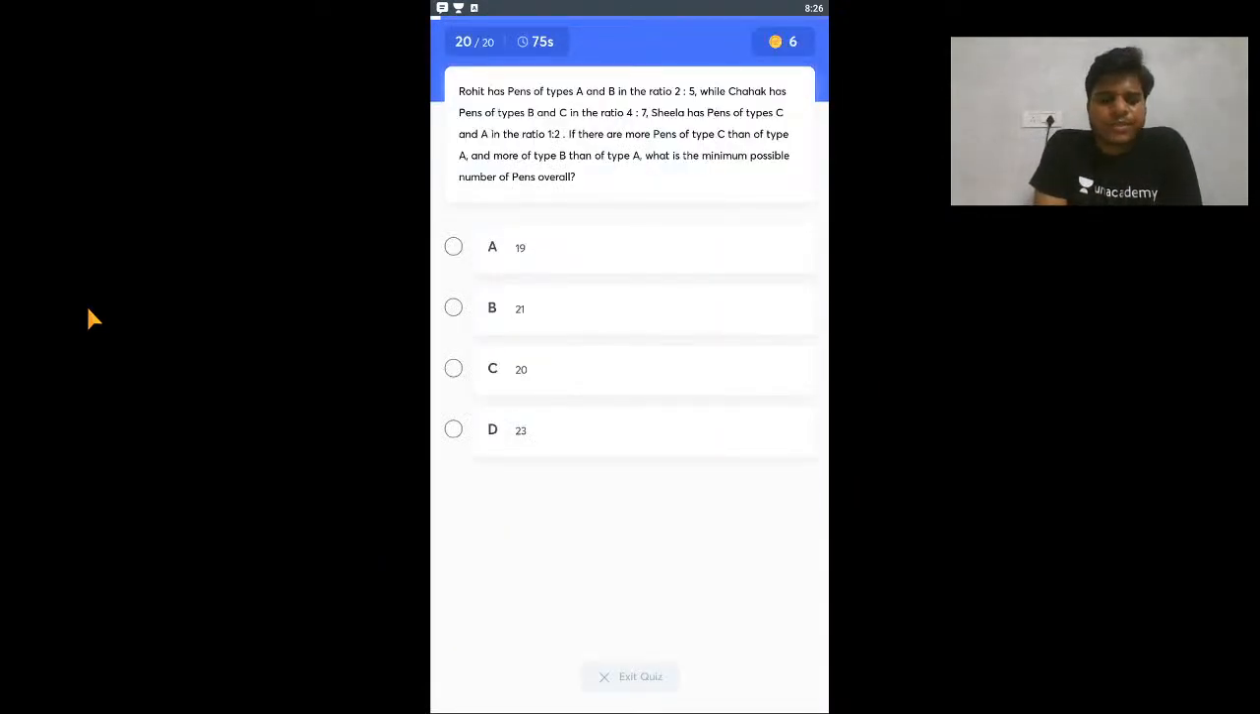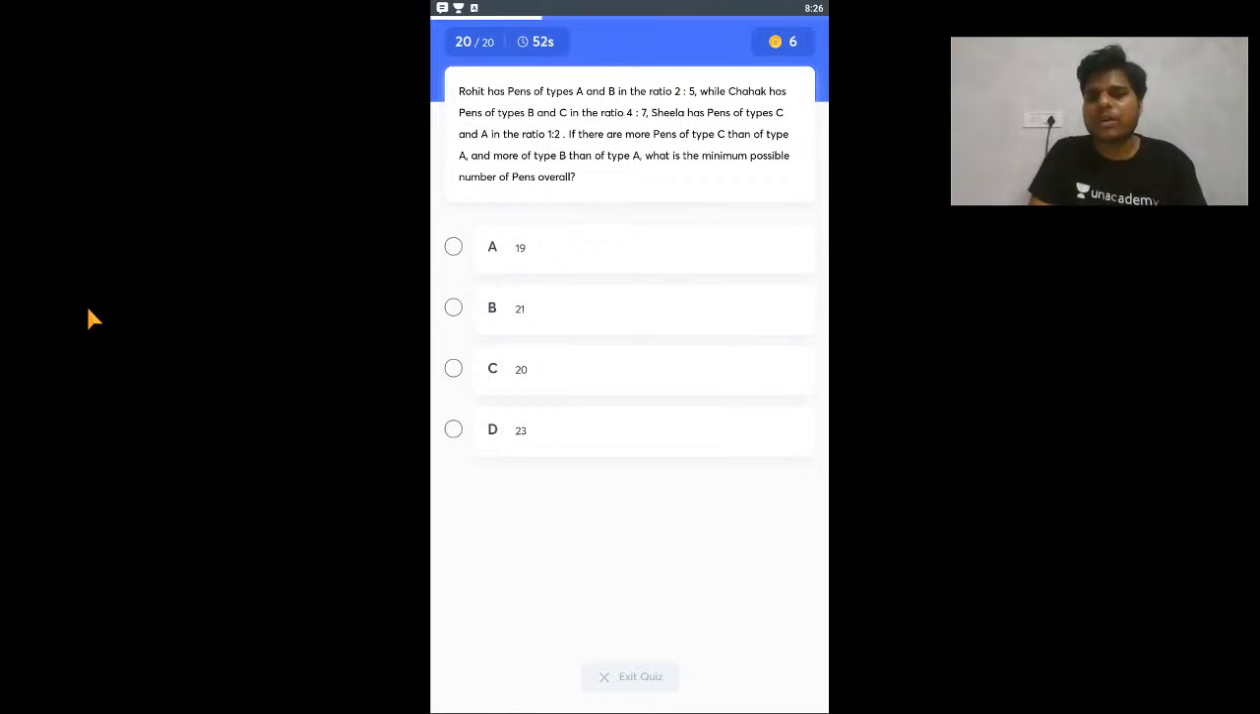So, last question for this quiz. Rohit has pens of types A and B in this ratio. Chehek has pens of types B and C in this ratio. Sheila has pens of types C and A in this ratio. Okay, so you have pens of three types A, B, C, and Rohit has this ratio of A, B. Chehek has this ratio of B, C, and Sheila has this.